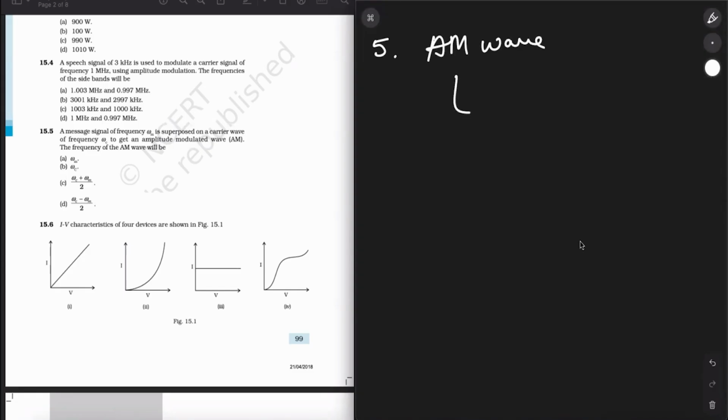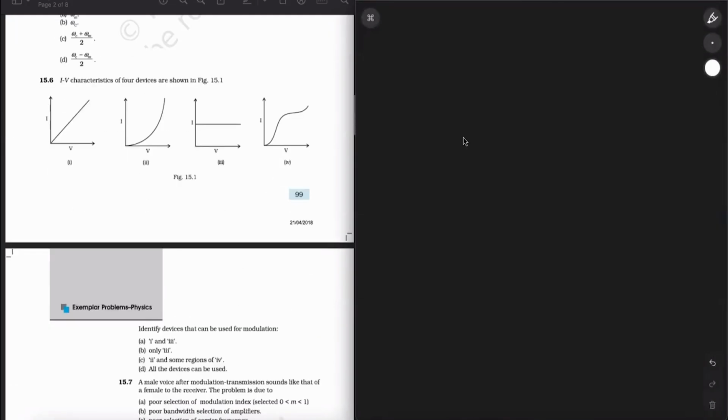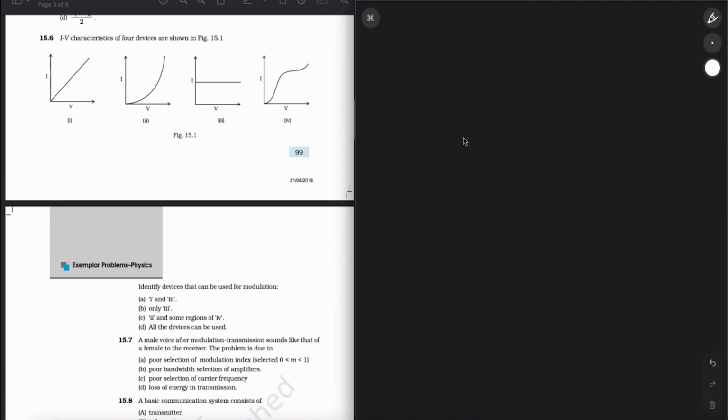The IV characteristics of 4 devices have been shown in figure 15.1. You can see this. Identify the devices that can be used for modulation. Basically, the concept behind this question is the square law modulator, a device that can produce modulated waves by the application of the message signal and the carrier wave. You have a carrier wave, you input a message signal over it, and the square law modulator will give you the amplitude modulated wave.